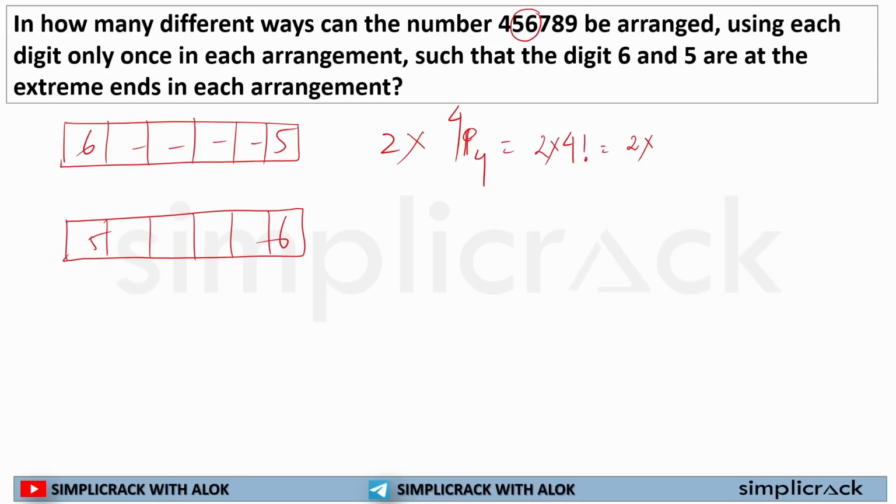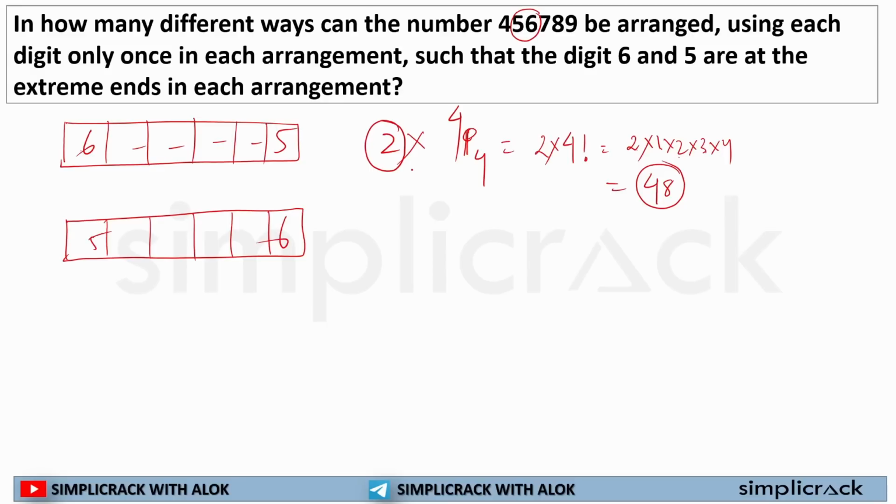So 2 into 4 factorial is equal to 2 into 1 into 2 into 3 into 4, which comes to 2 into 24, that is 48. So in 48 ways you can arrange 6 and 5. You need to understand why I took 2, because 6 can be at the extreme left hand, and 6 can be put at the extreme right hand. So this was two arrangements. So the first arrangement was 2.